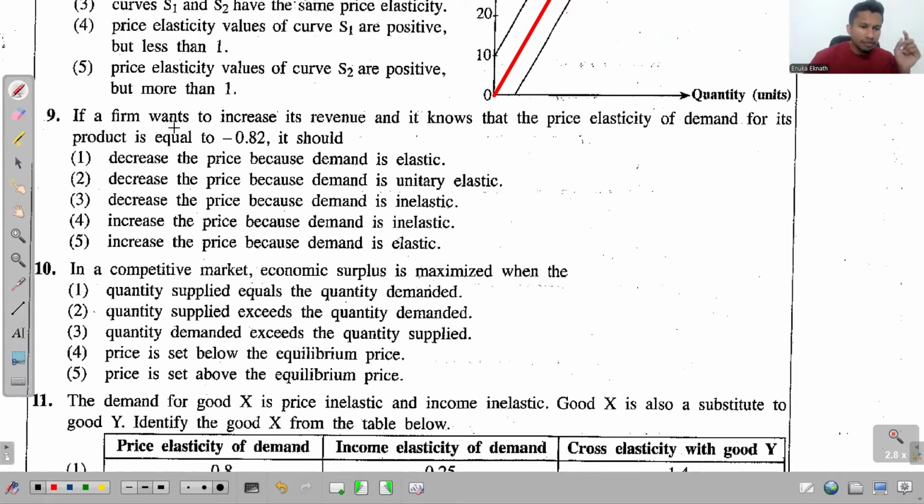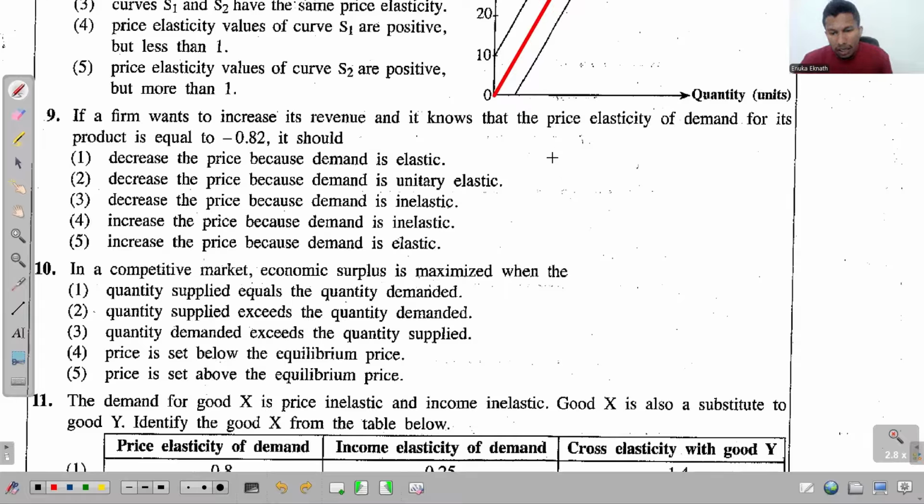In the 9th one, it says, if a firm wants to increase its revenue and it knows that the price elasticity of demand for its product is equal to minus 0.82, it should. Okay, look at this one. The price elasticity of demand is minus 0 point something. Anyway, it has to be minus. But the problem here is this is a value less than 1. Why is that? Because demand is inelastic. Right? Demand is inelastic.